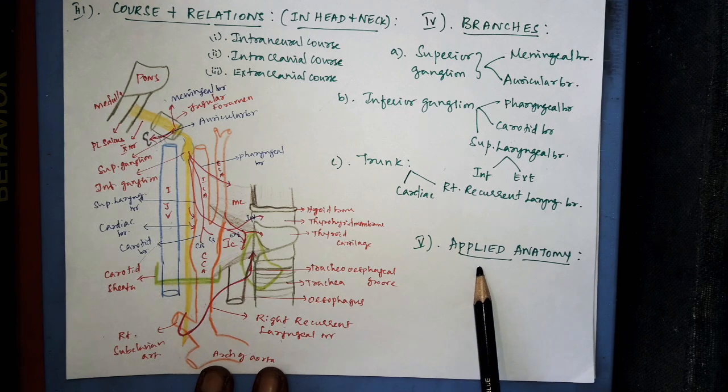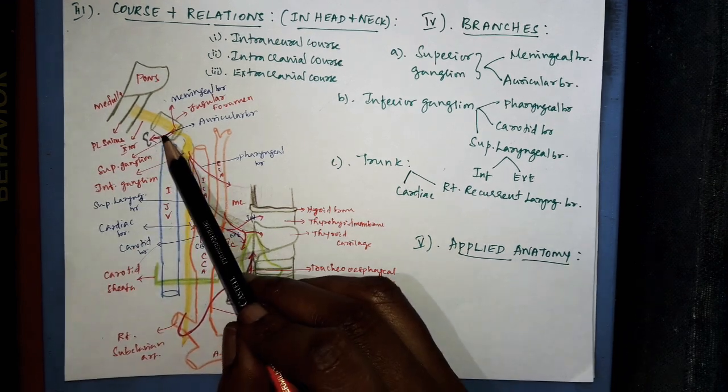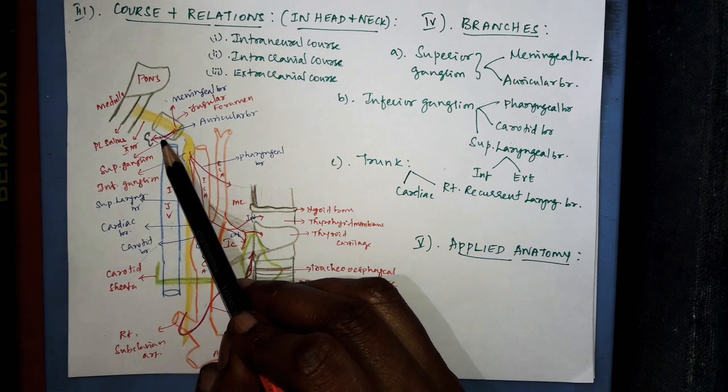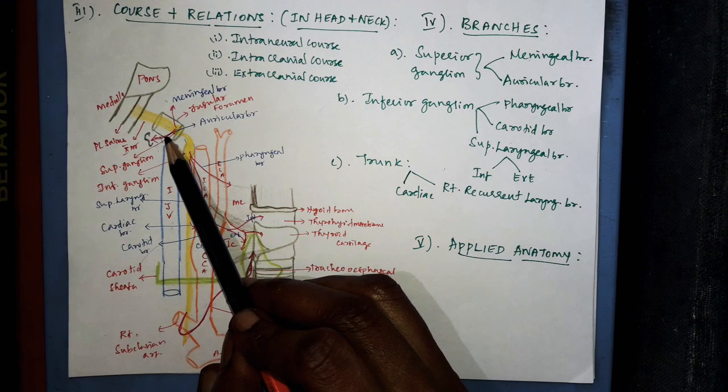Next we will study about the applied anatomy. If there is any irritation over the auricular branch by means of ear wax, that causes a persistent cough, that is called the ear cough. And if there is any stimulation over this auricular branch, that increases the appetite.